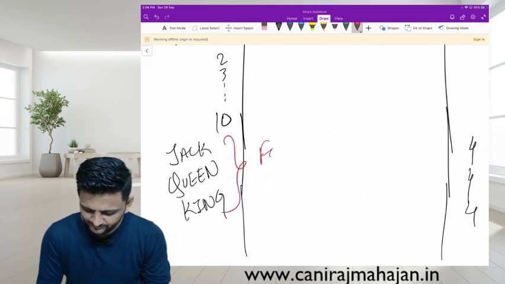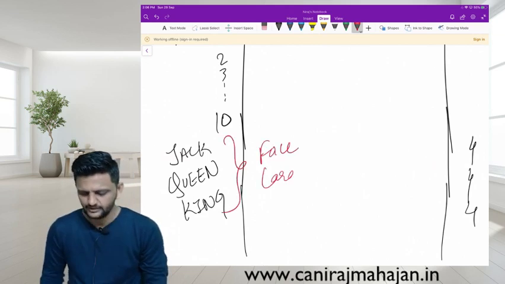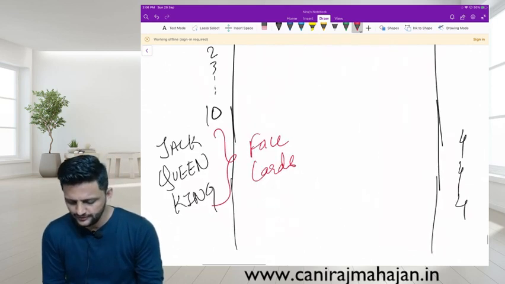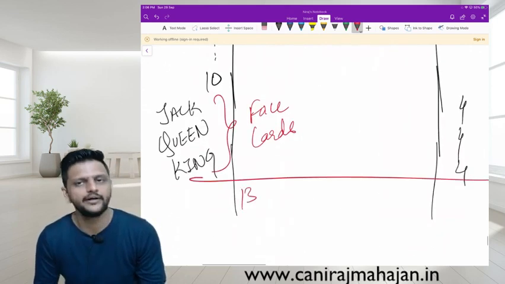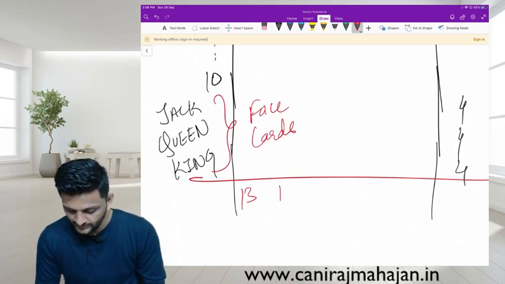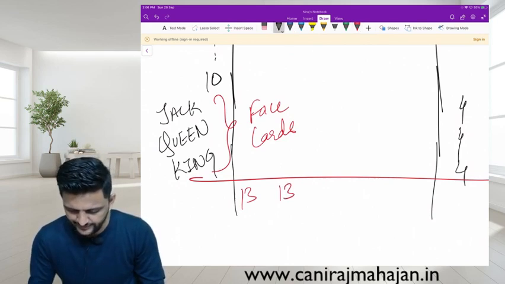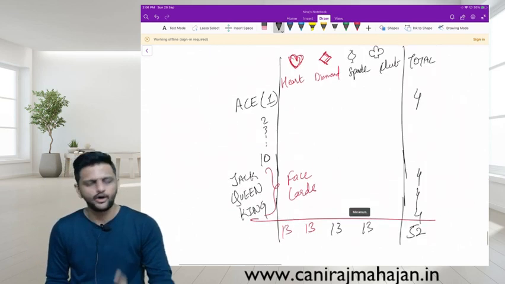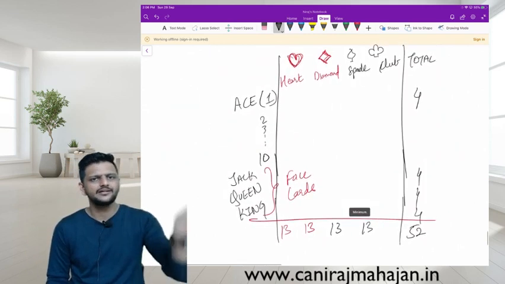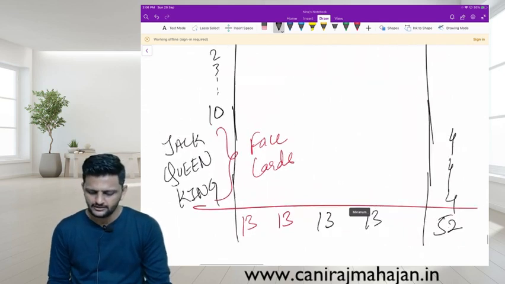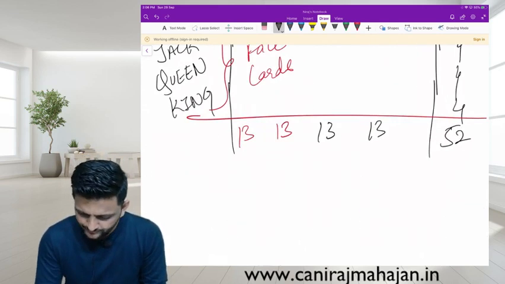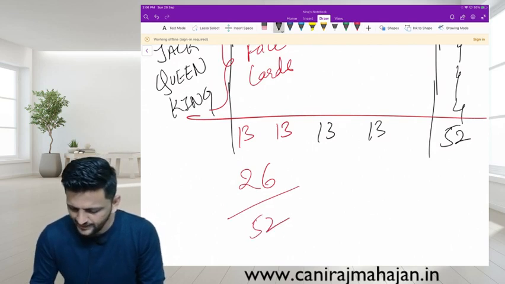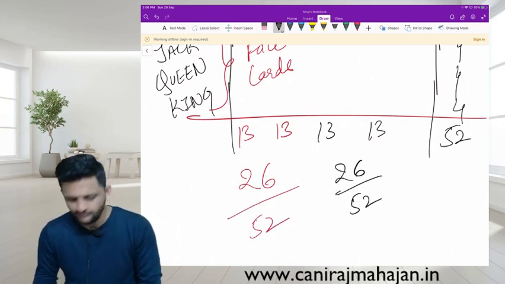These are face cards. Correct or wrong? So total 10 plus 3, there are 13 hearts, 13 diamonds, 13 spades and 13 clubs, total 52. So of every number there are 4 cards and for a type there are 13 cards. So total red cards are 26 out of 52 and total black cards are 26 out of 52.